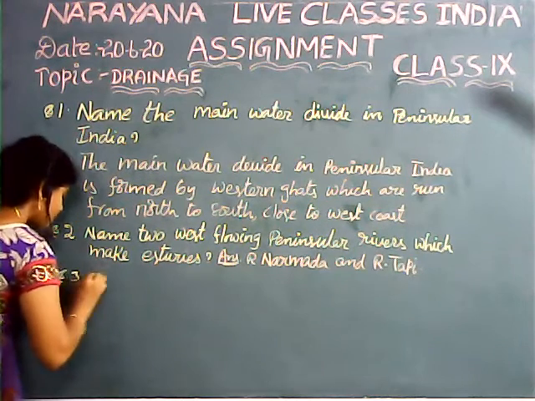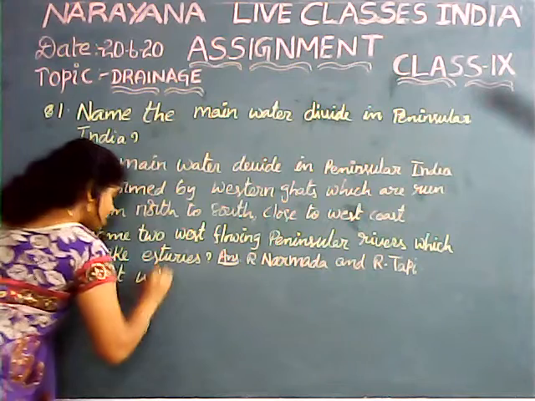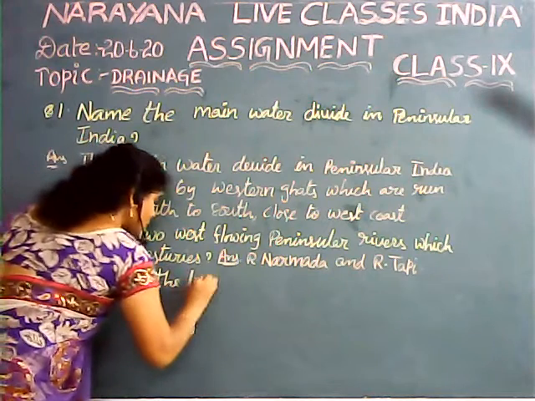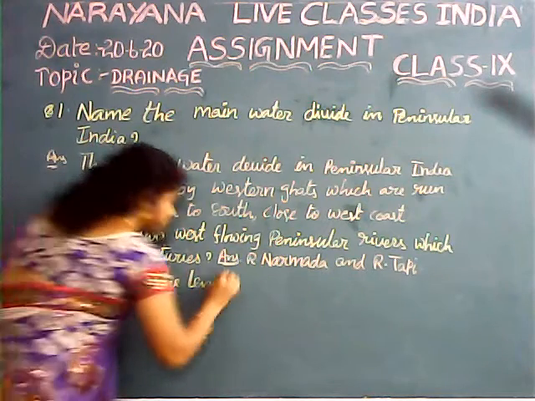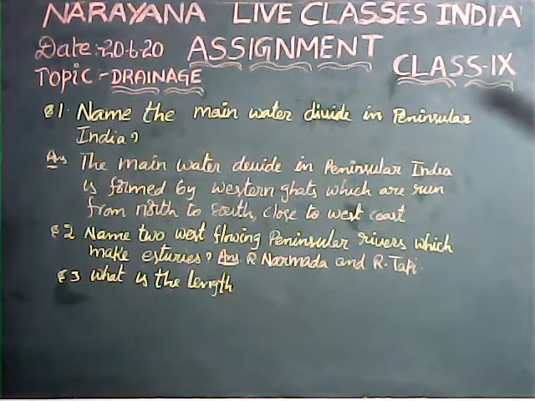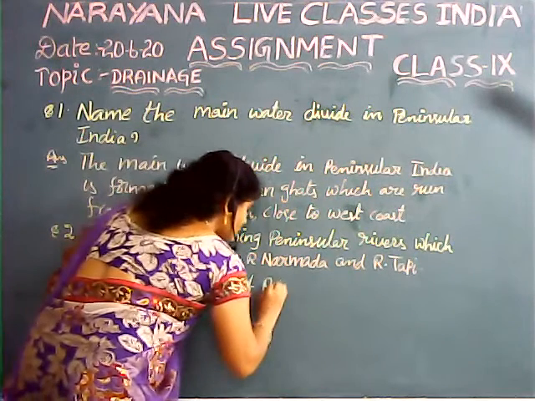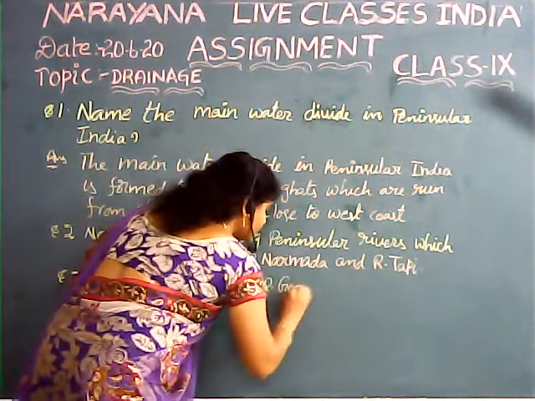Let us see the third question: what is the length of river Godavari?